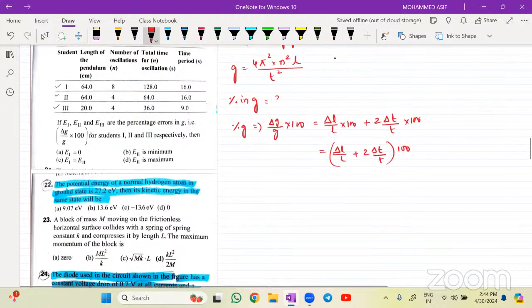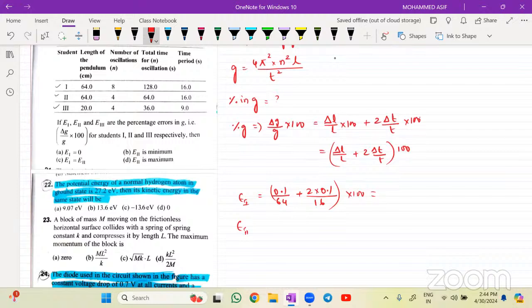For student 1, if I'm taking the error in this one as E1, error in the first experiment will be equal to, so this is 0.1 divided by total length, taking right now 64, plus 2 into 0.1 is the time period error given, and time period for this one is 16, number of oscillations, isn't it? Into 100. ये देखो कितना आ रहा। उसी तरह से error by the student 2 will be equal to same again 0.1 divided by 64 plus 2 into 0.1 divided by 16 multiplied by 100. तो इन दोनों का तो error same आना चाहिए.